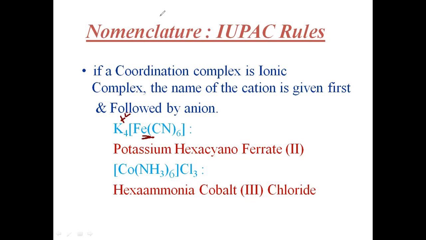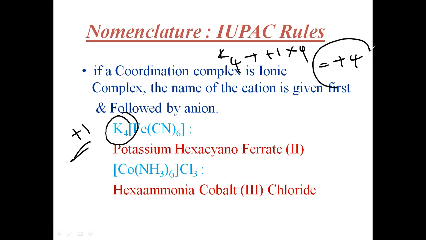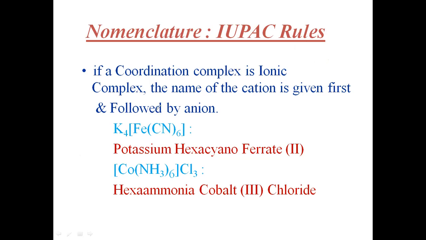So here potassium is there. Potassium generally has a +1 oxidation state. Here 4 potassiums are there, that means +1 into 4, so you will get the oxidation state as +4. The potassium has +1, but with 4 potassiums it is a +4 oxidation state.